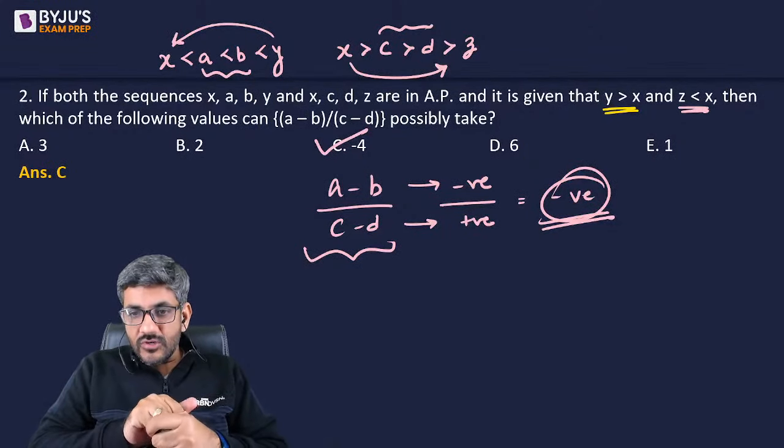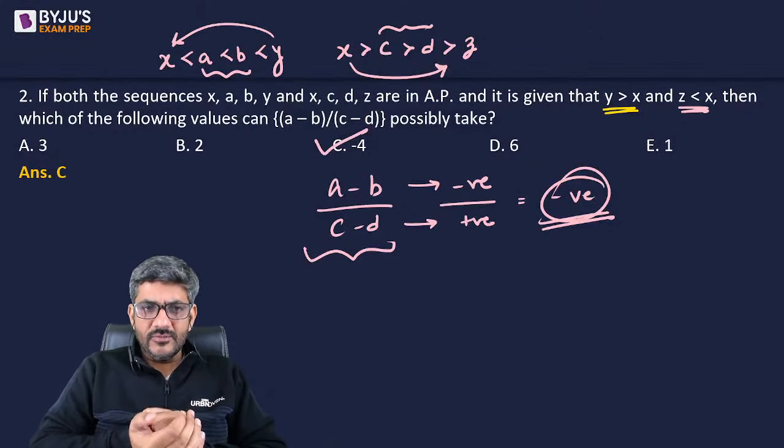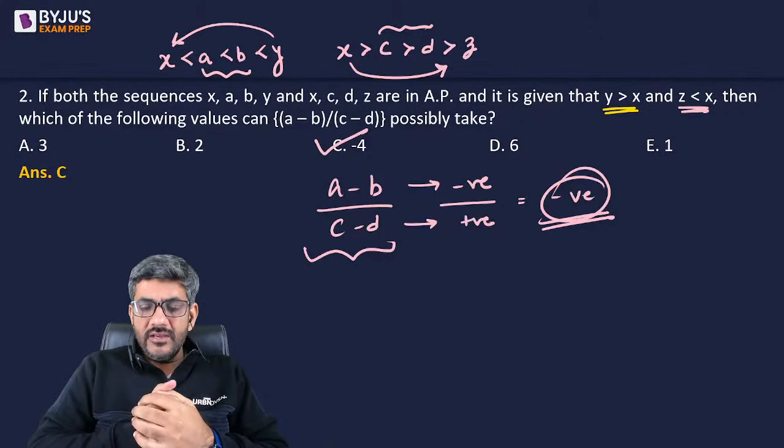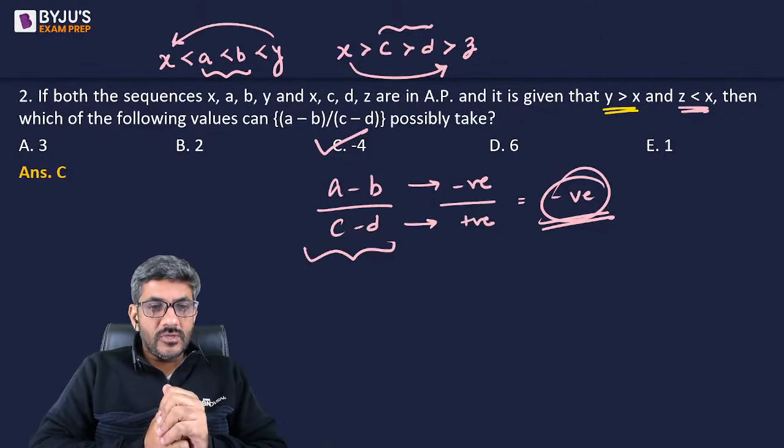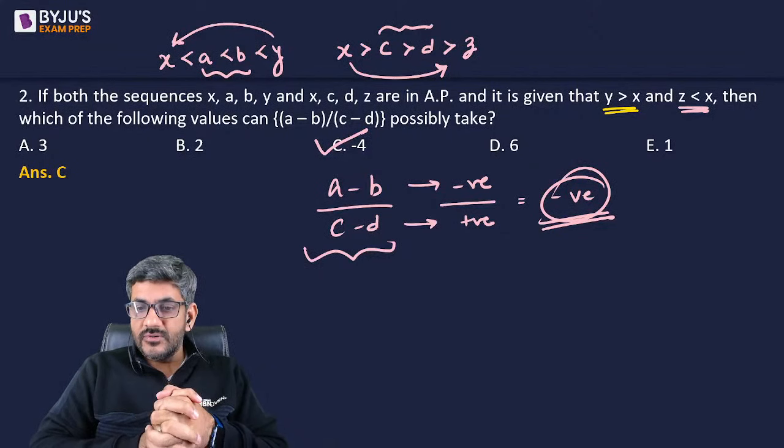Okay, negative is the odd one and it is the answer. Yes, that's correct. So only one of the options could have been negative. So that was the answer for us. I'm sure all of you understood this point.